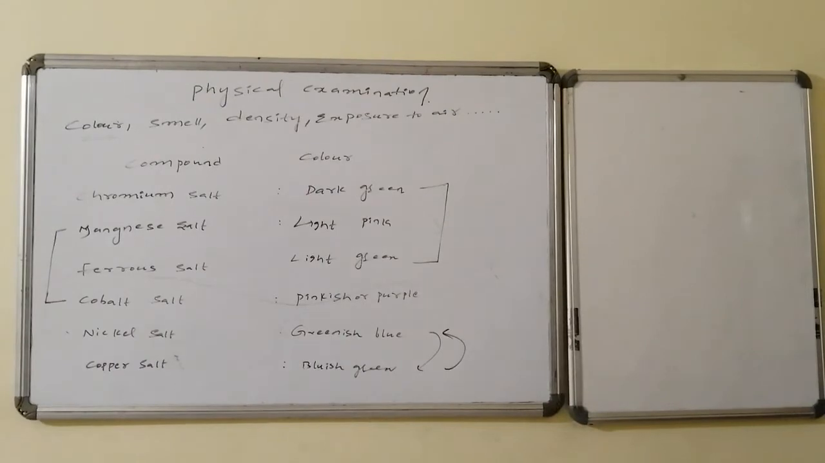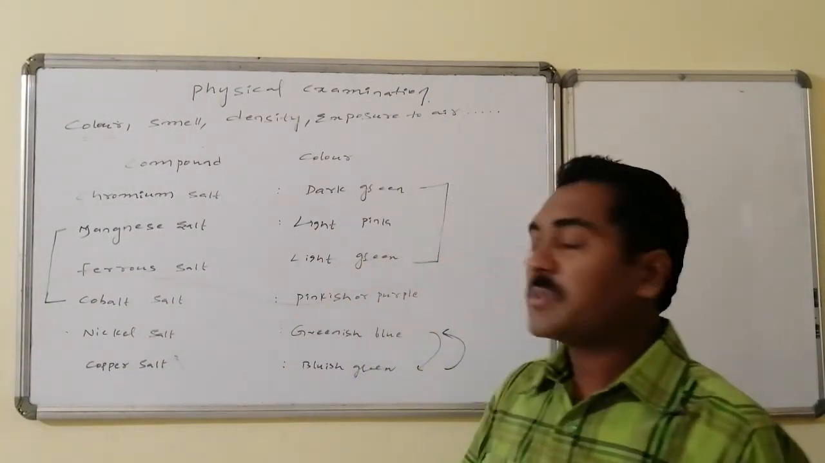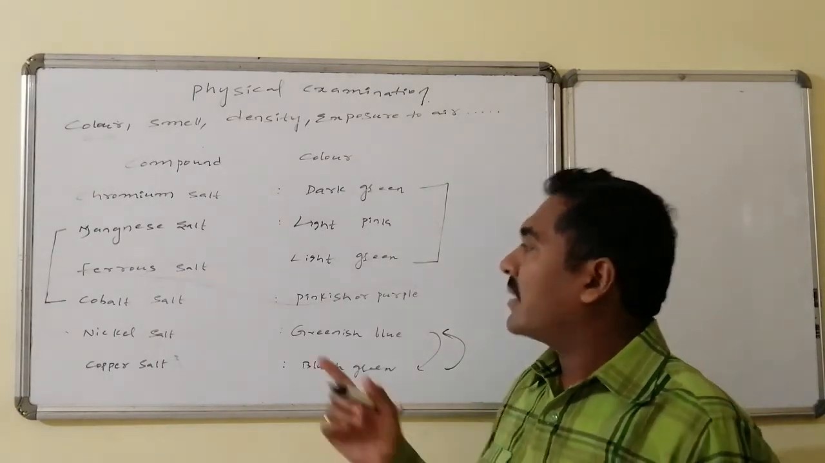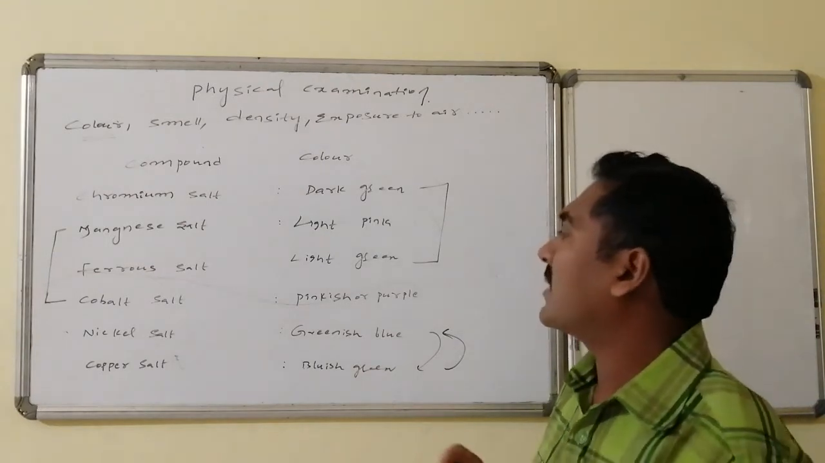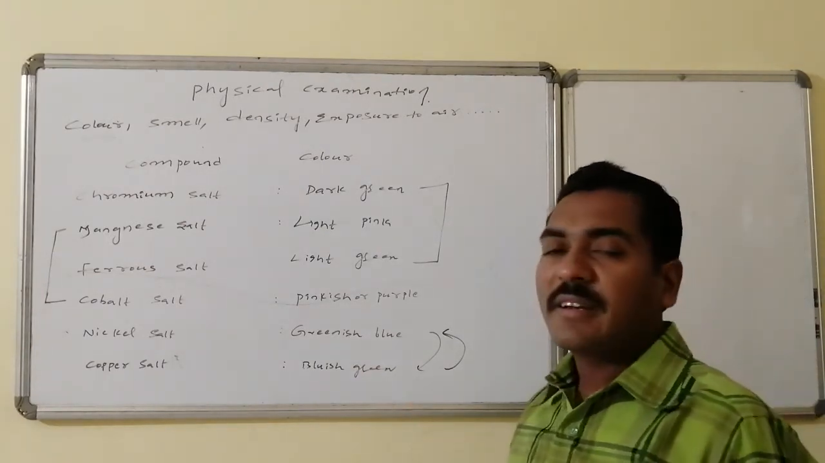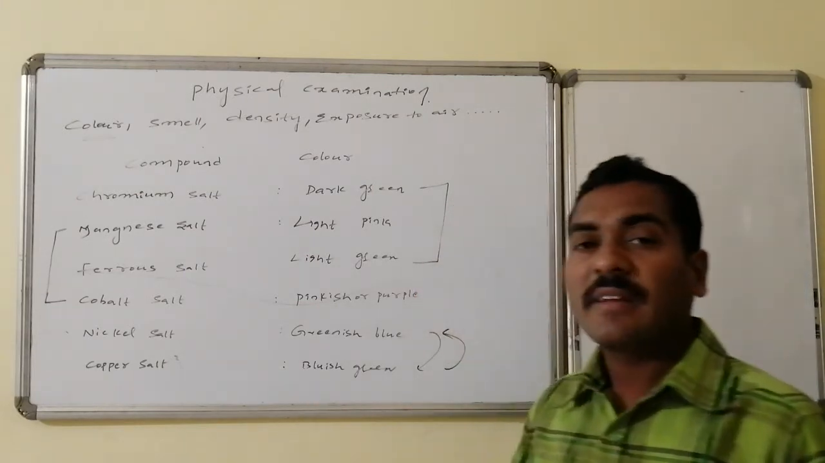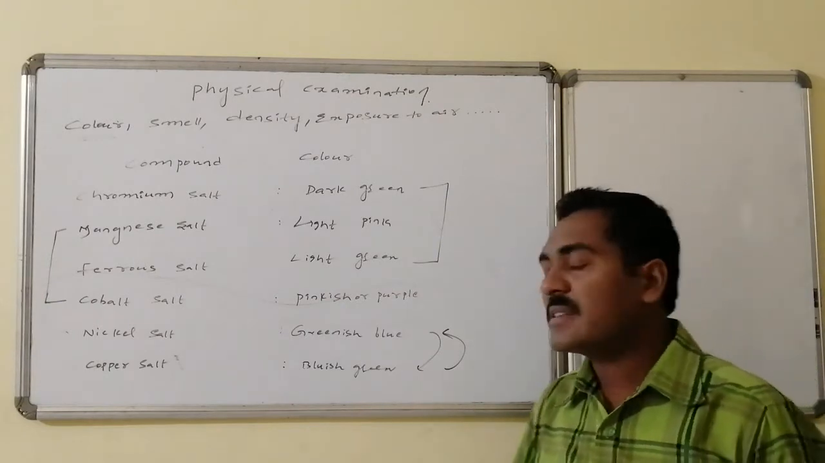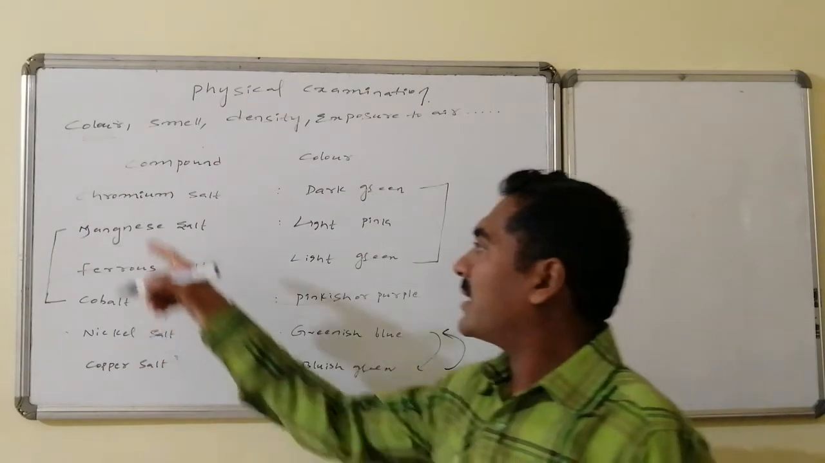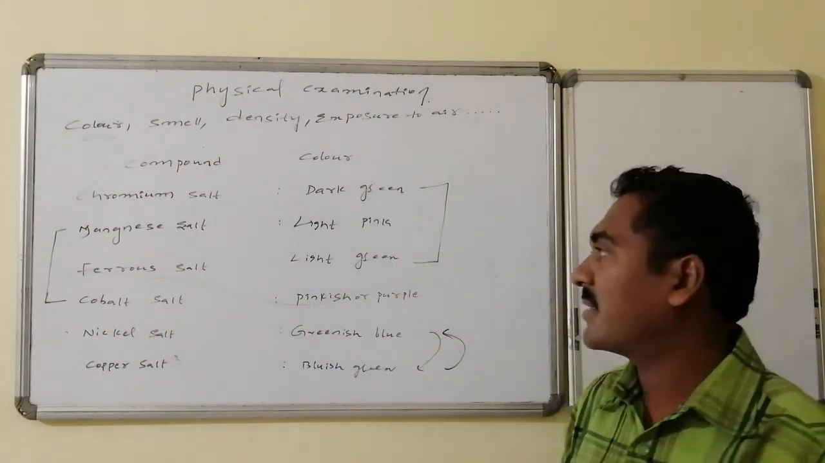The color information of some of the compounds, followed by the corresponding color. Chromium salts are dark green in color, whereas manganese salts are light pink, ferrous salts are light green, cobalt salts are generally pinkish or purple, nickel salts are greenish blue, whereas copper salts are bluish green. It is also very easy to remember. These are the list of compounds in serial order: chromium, manganese, ferrous, cobalt, nickel, copper.